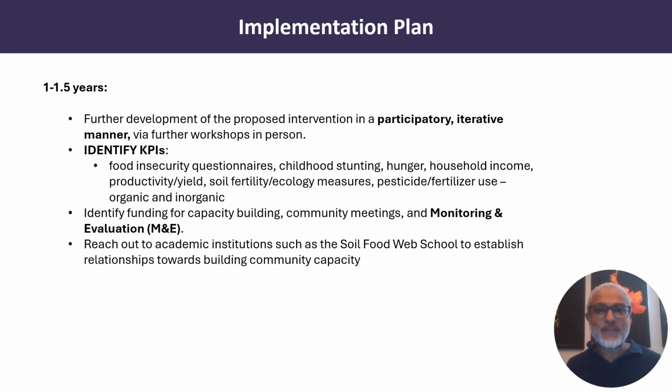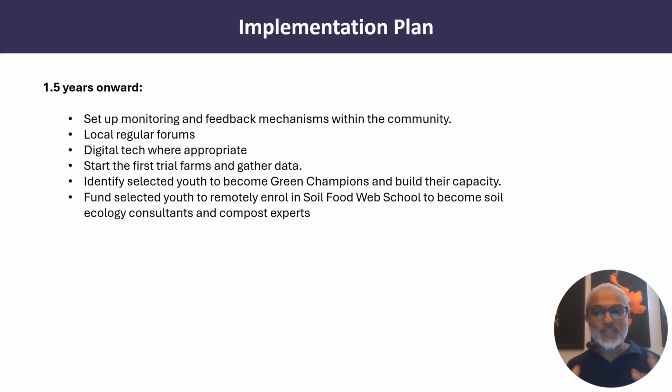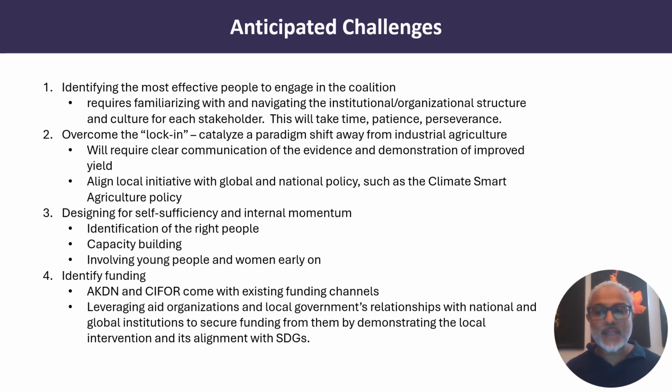The most important features of the implementation plan are that the design of the coalition is a participatory and iterative structure, and that we identify key performance indicators early on for the purpose of monitoring and evaluation. With the coalition thus designed by themselves, we can start the first trial farms and gather data 1.5 years out. There are several anticipated challenges.